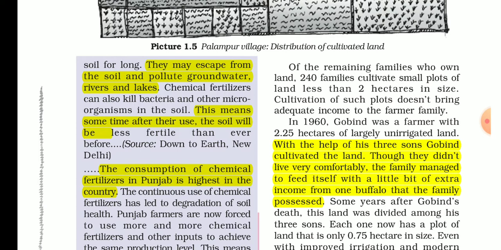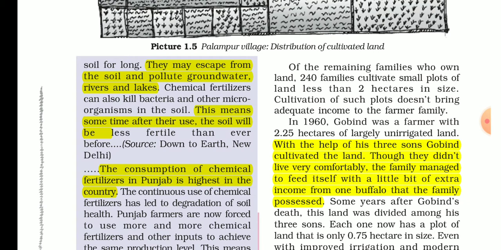To purify it, we are using RO, reverse osmosis filters today. All this is because we have polluted the groundwater through the use of chemical fertilizers.